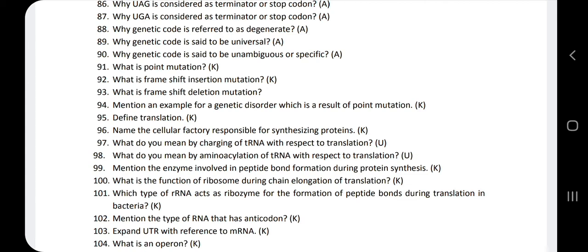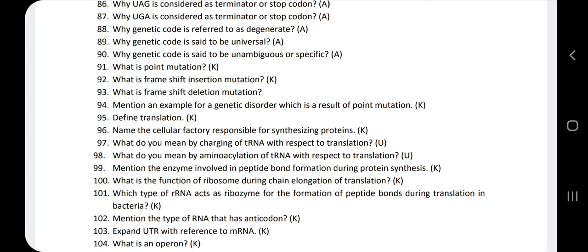94th question. Mention an example for a genetic disorder which is a result of a point mutation. The genetic disorder which is a result of point mutation is sickle cell anemia. As you all know, genetically it is due to the point mutation.